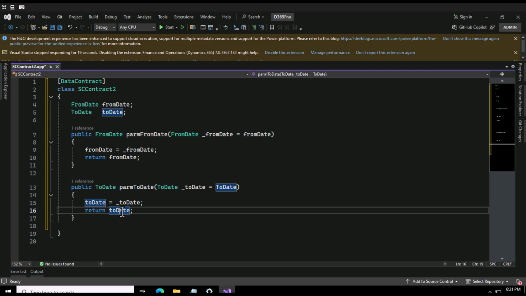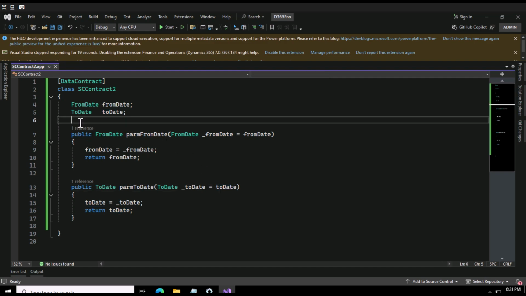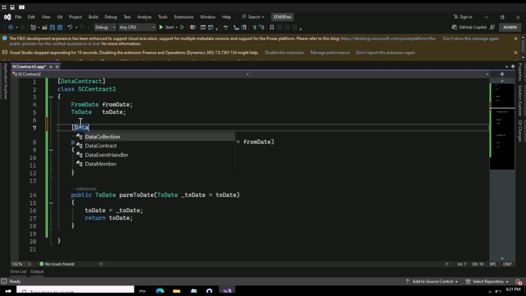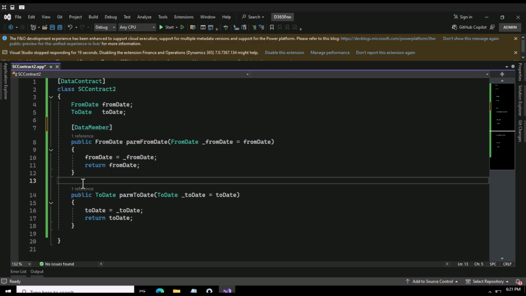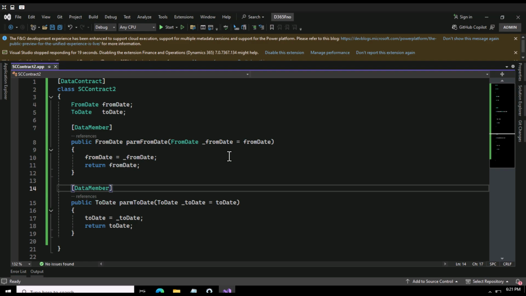So this is ready now, but here you need to do decoration as well. Here you can specify data member, and if you want to give a label, we'll see even this in the next video. So you can simply write data member. Alright, we are done here. Our contract class is ready now.